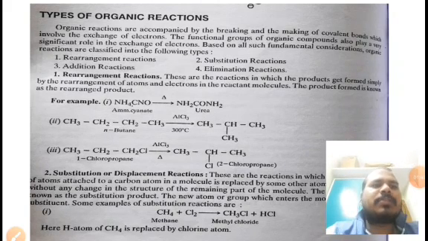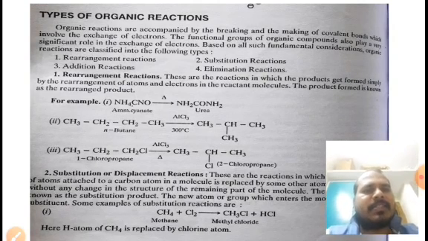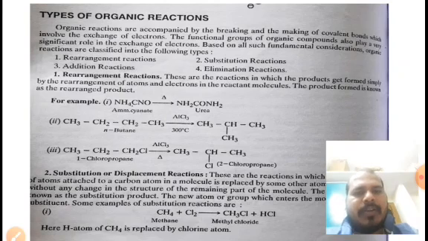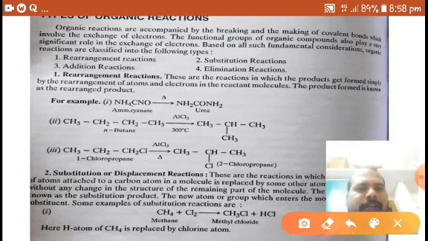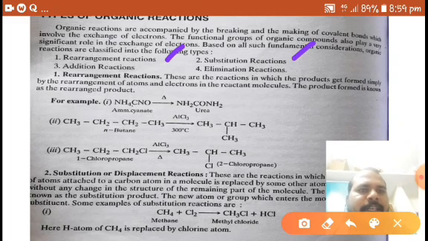The functional groups of organic compounds also play a very significant role in the exchange of electrons. Based on all such fundamental considerations, organic reactions are classified into the following types. I told you already the types of reactions here: rearrangement, substitution, addition, and elimination reactions.